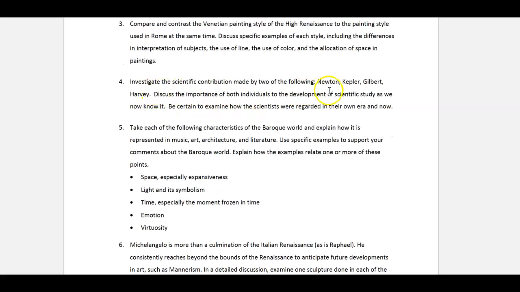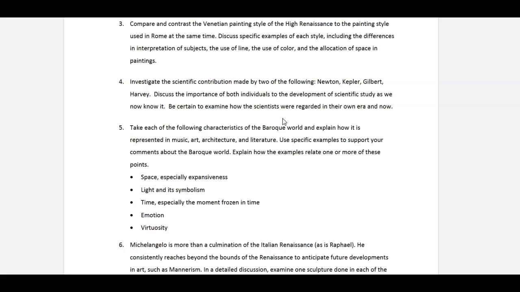The next one has you look at, moving through the chapters, the focus was on science at one time, scientific study and the importance of it during this era as we start moving into the 1600s, 15 to the 1600s. We'll ask you to look at these individuals and ask you to choose two. Okay, only two of them, not all four. And so, again, that means you're essentially going to look at one for about 500 or 600 words, and then the other for 500 or 600 words.